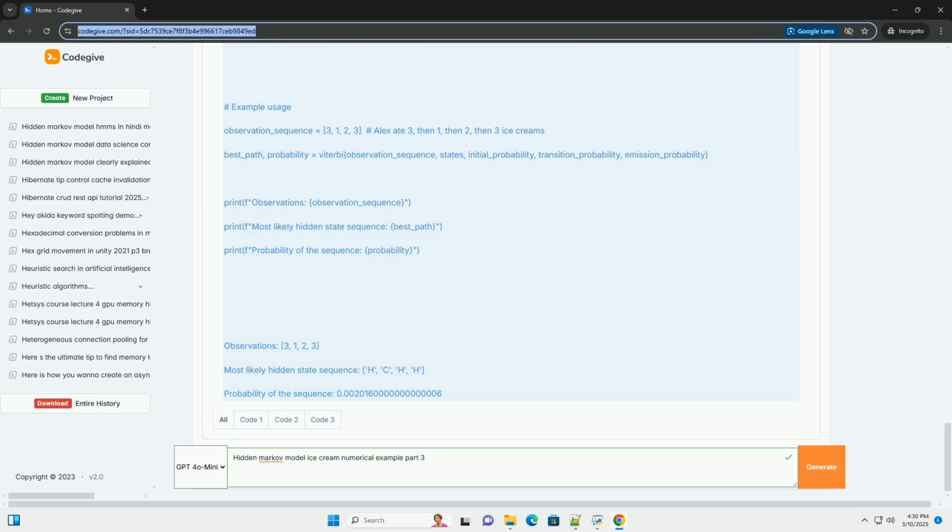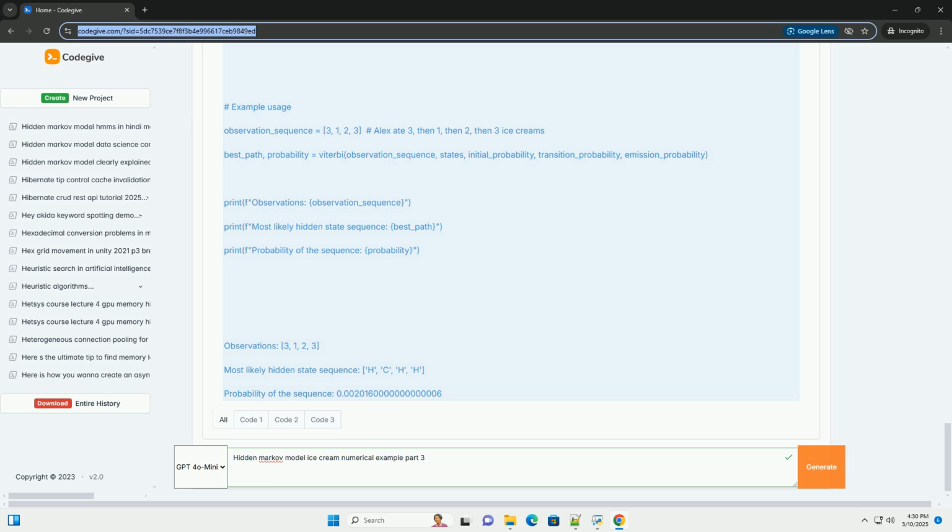The Viterbi algorithm is a dynamic programming approach to find the most probable sequence of hidden states for a given sequence of observations. Here's how it works. 1. Initialization. Create two matrices. viterbi[state, time] stores the probability of the most probable path ending in state at time, given the observations up to that time. backpointer[state, time] stores the previous state in the most probable path ending in state at time. We use this to trace back the optimal path at the end.